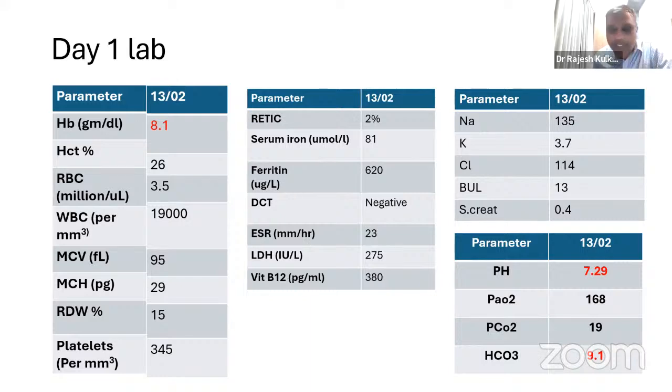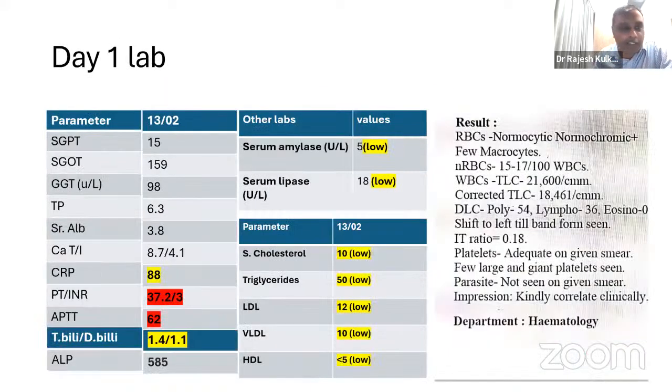And then we have the rest of the investigations now, which were very interesting. Okay. So the peripheral smear was normocytic, normochromic. The IT ratio was 0.18. Platelets were adequate. There was nothing much on the smear really. But what we found was that the CRP was 88. The INR, interestingly, was 3 here. And the APTT is also deranged here.